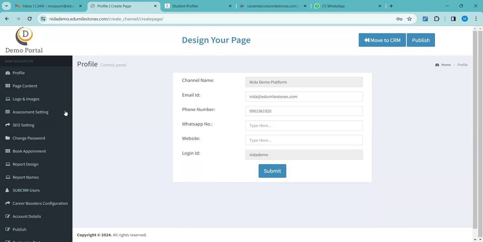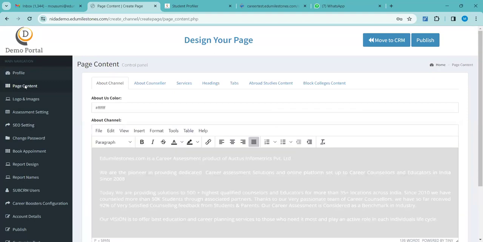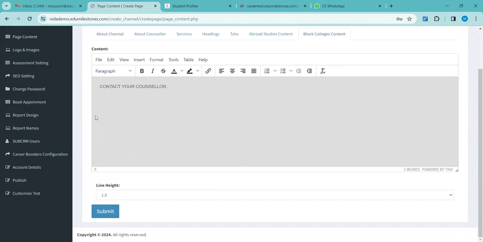I think we should come to the page content. Page content, yes, click that. Now block college content is there. Yes, block college content. Great. Now give the subject there. Then submit, and then go to submit.